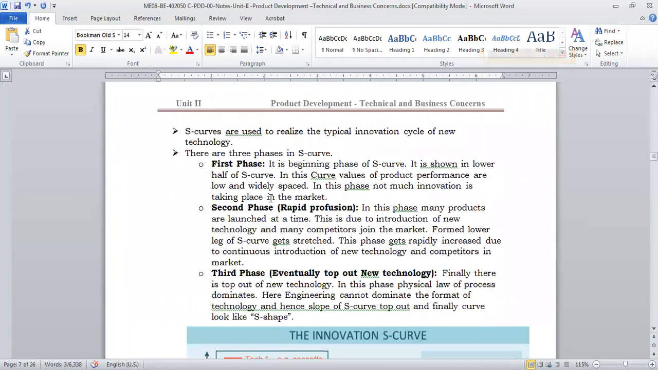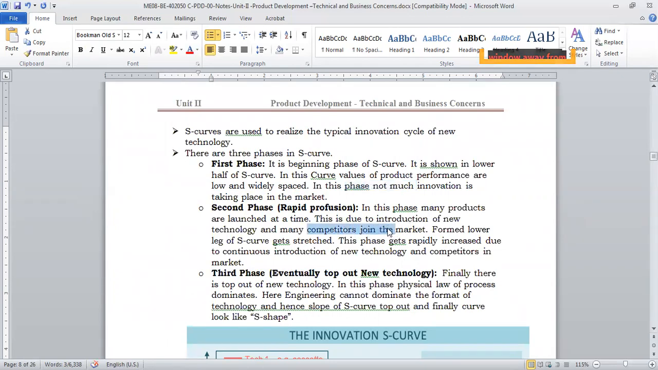There are three phases. The first phase is the beginning of the S curve, the lower half. Product performance is low and widely spaced. This is not a space for innovation. The second phase is basically rapid proliferation.